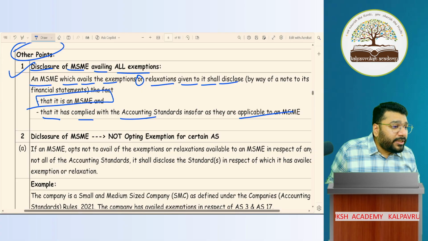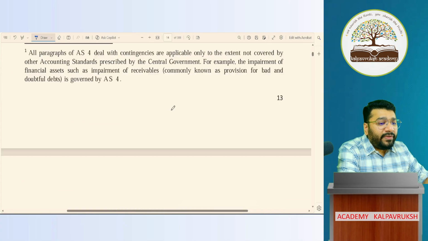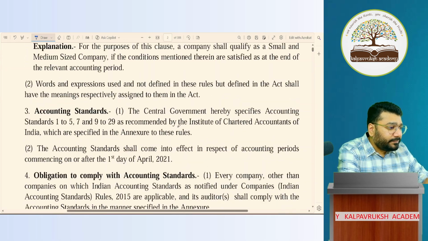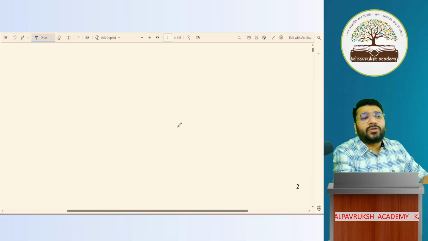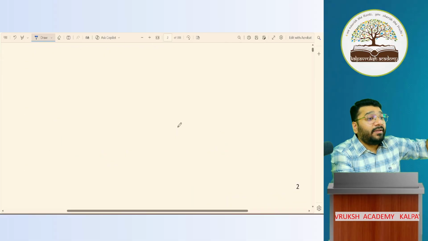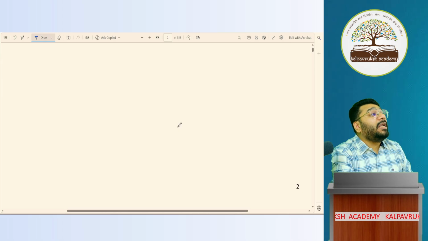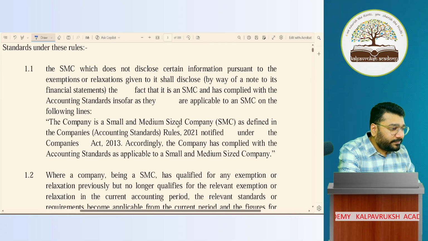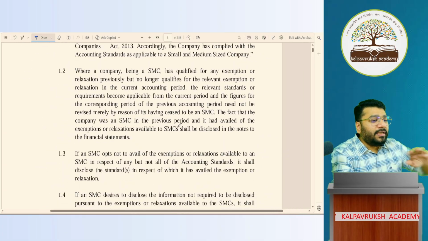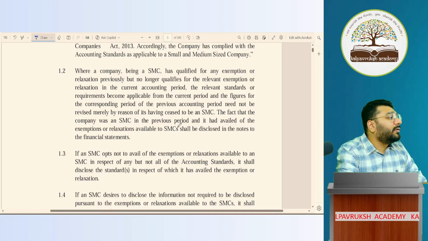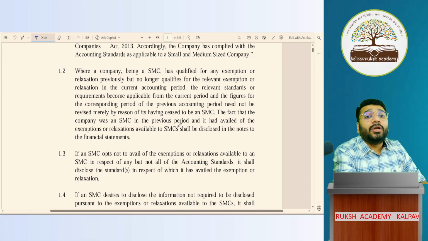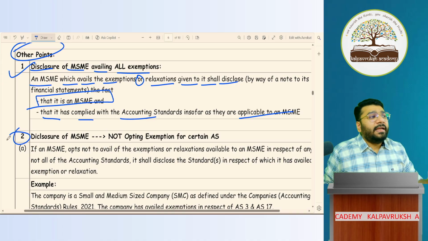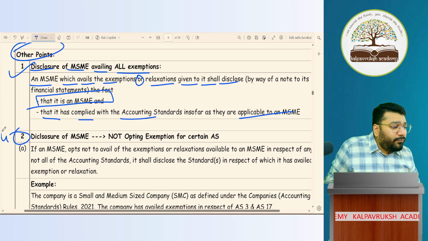So where is this point mentioned, sir? I showed you the notification given by MCA. The same point is copy pasted by ICAI in the applicability for non-corporates. Whatever points have been mentioned there, the same points they have tried to copy paste for non-corporates.